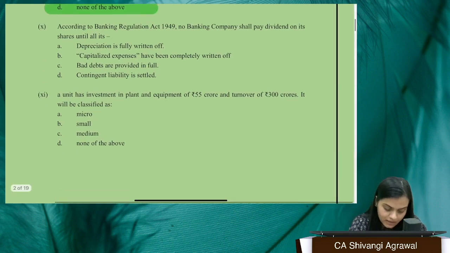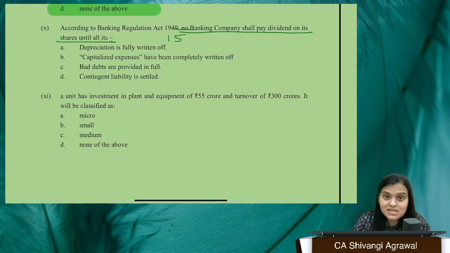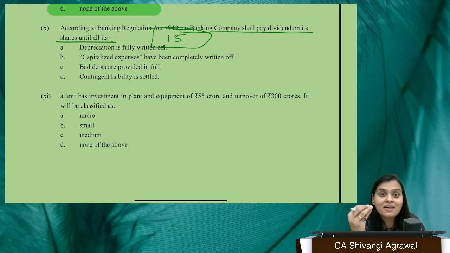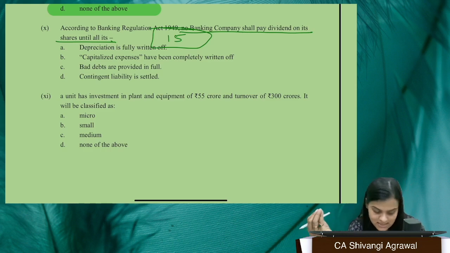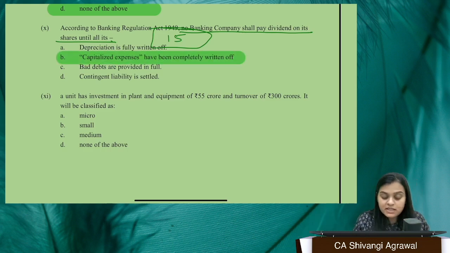Okay. Now, according to the Banking Regulation Act, again, this line holds a lot of importance in this particular act. I hope you remember the section number also, section number 15. No banking company shall pay dividend on its shares until all its depreciation is fully written off, capitalized expenses have been completely written off, bad debts are provided in full, or contingent liability is settled. So the answer is capitalized expenses have been completely written off.